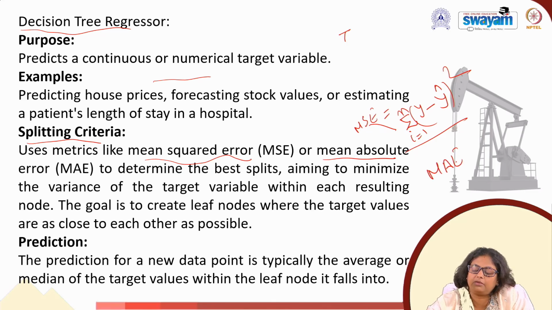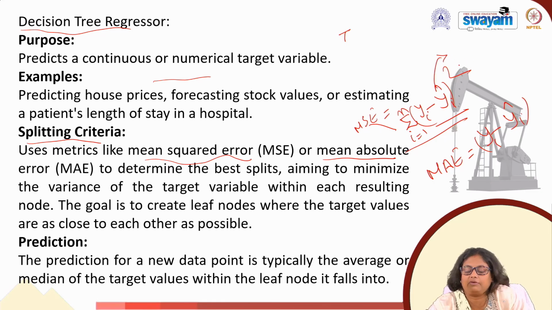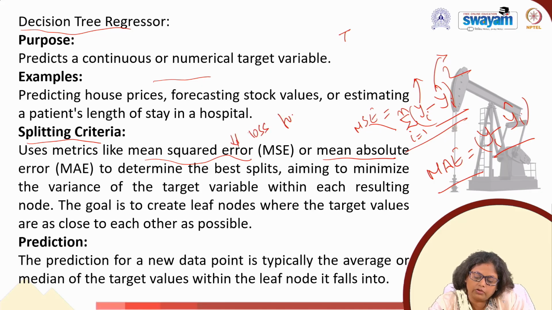Or we take the mean absolute error. So what is MAE, mean absolute error? That is yi minus yi hat. Here MSE, mean squared error, is the sigma of i equal to 1 to n of yi minus yi hat, squared. So yi hat is nothing but your predicted value, and yi is nothing but your actual value. Similarly, for mean absolute error, you have yi minus yi hat. These two values we consider. This way we can calculate the error, but this mean squared error we call the loss, or the loss function. In detail we will talk about all this.